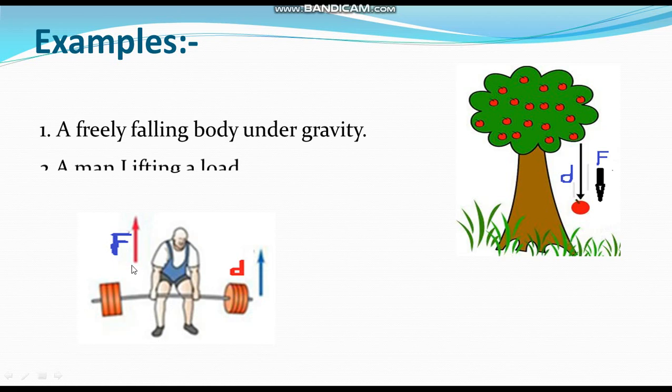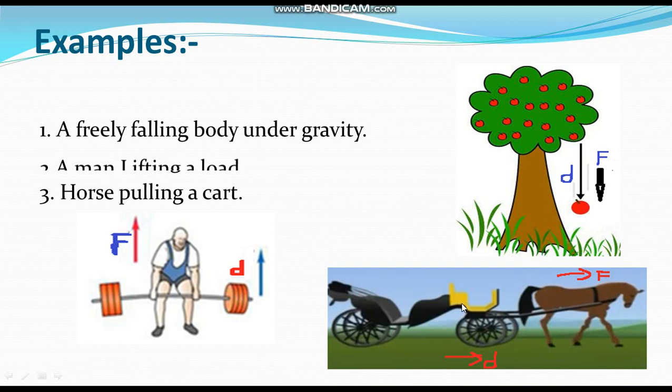Force and displacement are in the same direction, the angle between them is 0, so this is also an example of positive work. Next, third one, horse pulling a cart. Here also the horse exerts a force so that the cart is displaced. Force and displacement both are in the same direction and the angle between them is 0, so this is positive work.